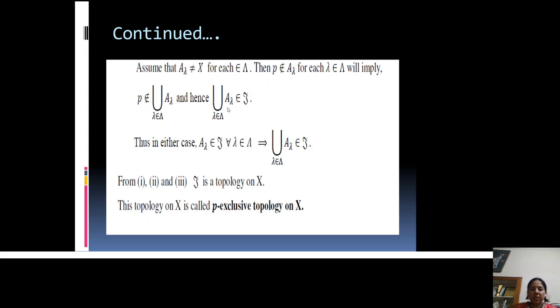Thus in both cases we have proved that the union of A_λ belongs to τ when all A_λ are in τ. Therefore this τ becomes a topology on X, and this topology is called point exclusive topology on X, or P exclusive topology on X.